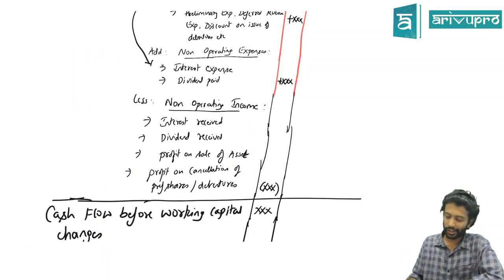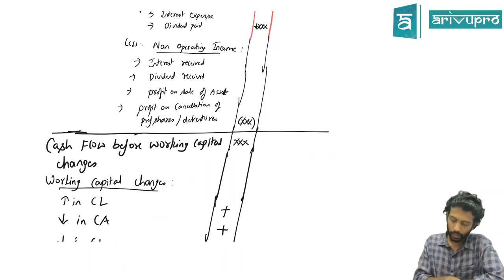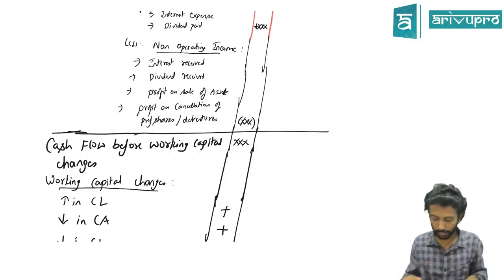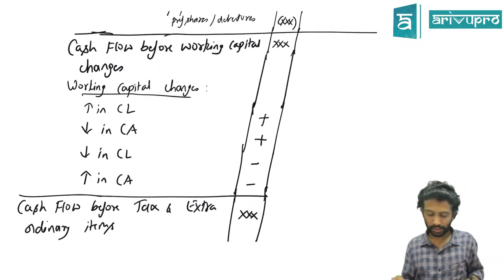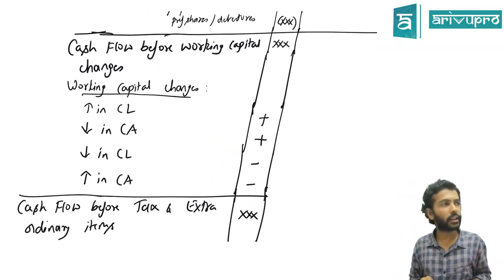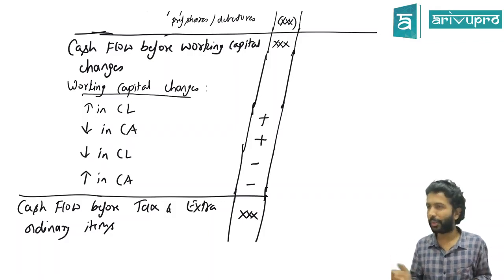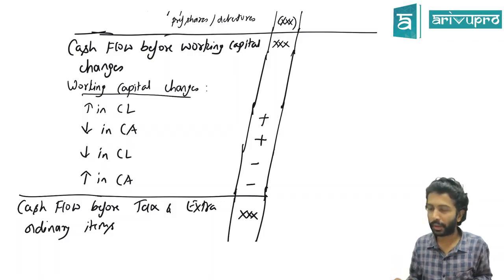Okay. So do these three adjustments. If you do these three adjustments, the number you get is known as what? Cash flow before working capital changes. And then we do something known as plus minus under working capital changes. What have I written there? Increase in current liability means plus, decrease in current assets means plus, decrease in current liability means minus, increase in current asset means minus. We'll do enough problems, so this will become like a formula that you'll mug up, but there's a logic to it.